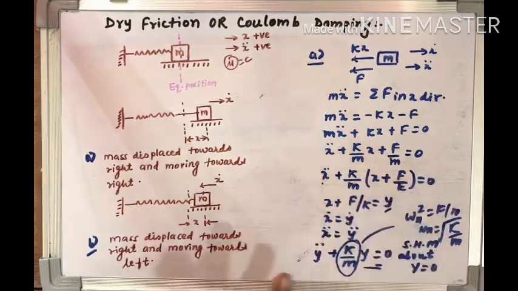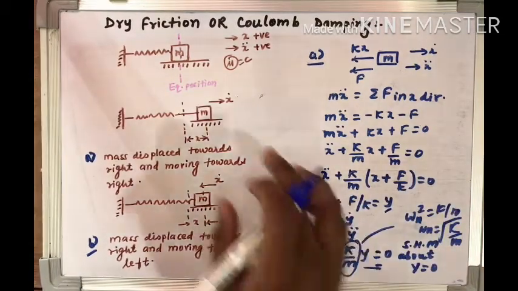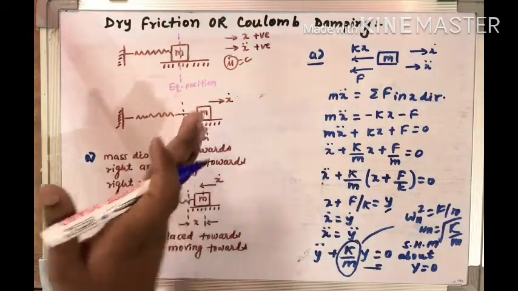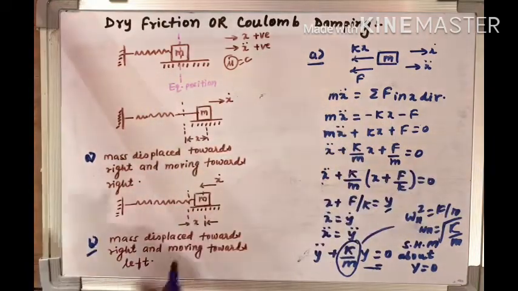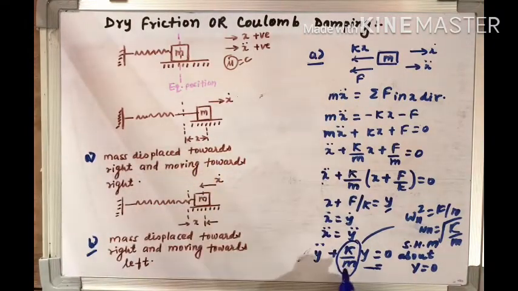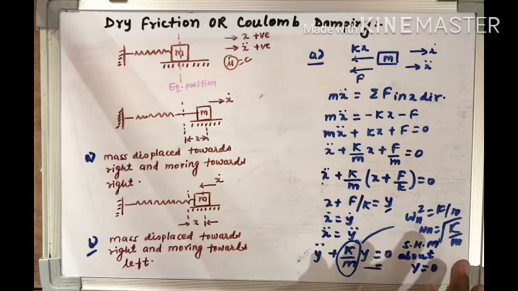So from here we can see that this first quarter, going from the equilibrium position to this side, means the mass displaced towards right and moving towards right, will have simple harmonic motion with respect to y equal to 0, and in this condition the frequency will be the natural frequency, root under k by m.